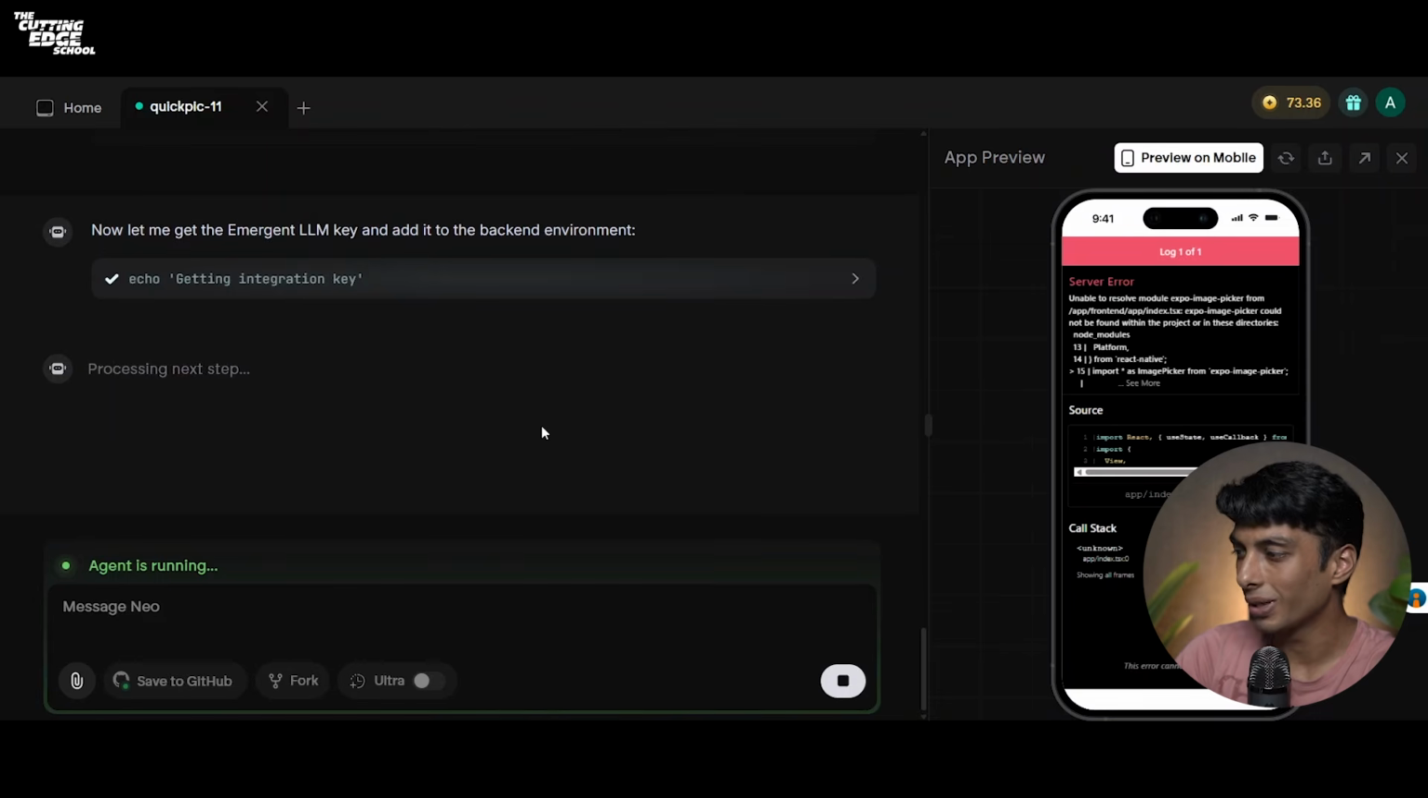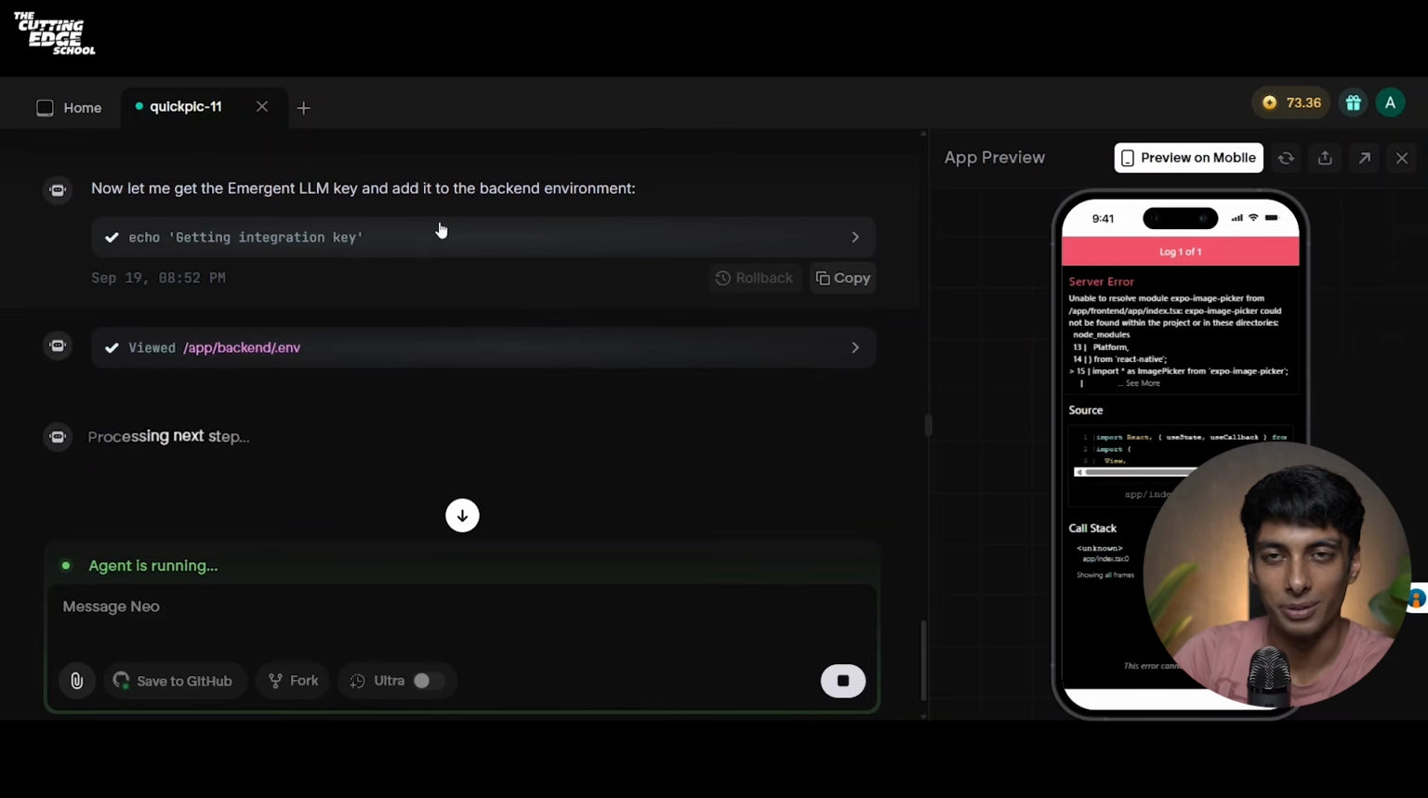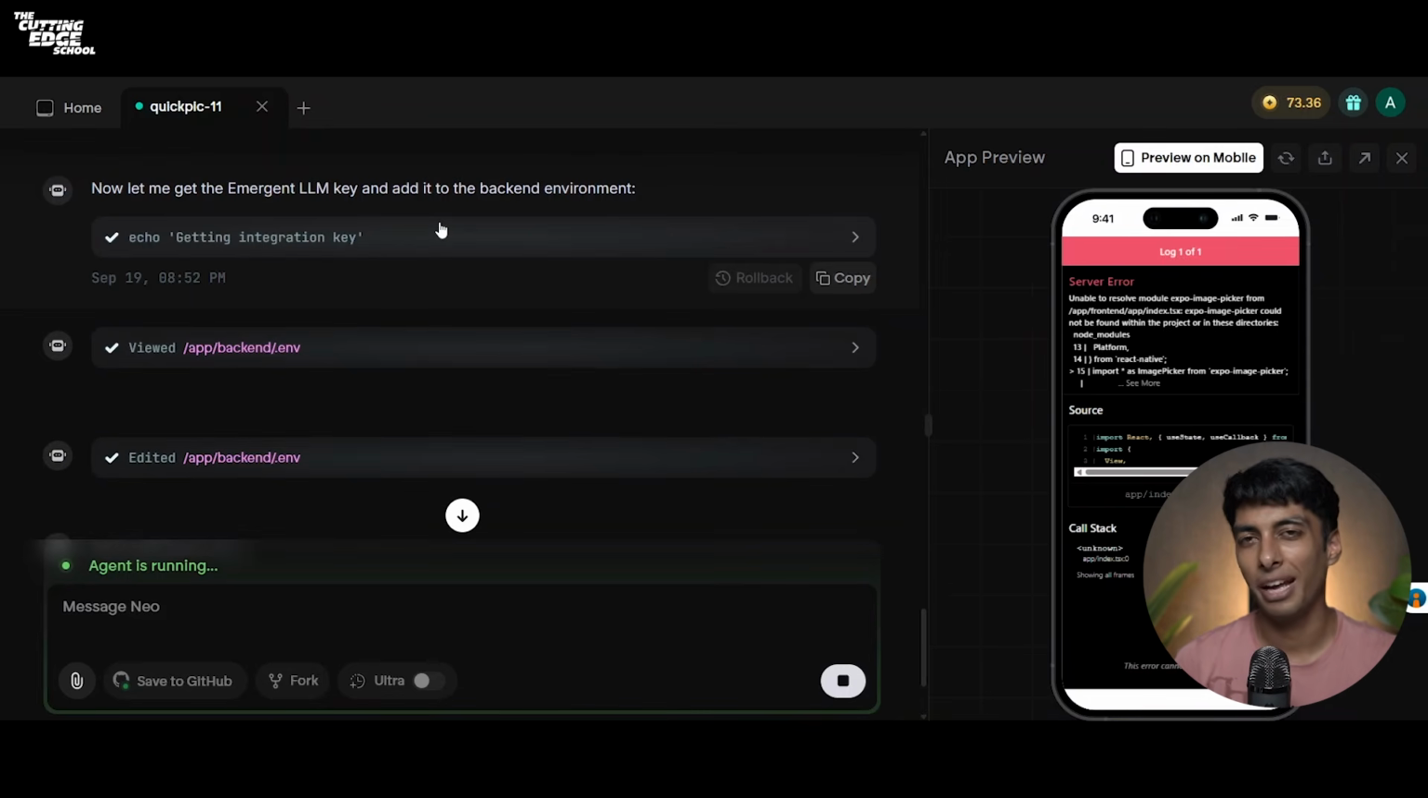Now on the left side, you can see that it's getting the Emergent LLM key and adding it in the backend environment. It's doing basically everything for you, setting up the backend, setting up the front end, actually making sure that you have a ready to deploy production application.